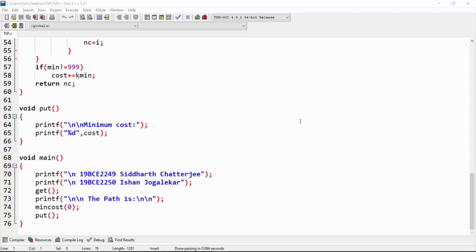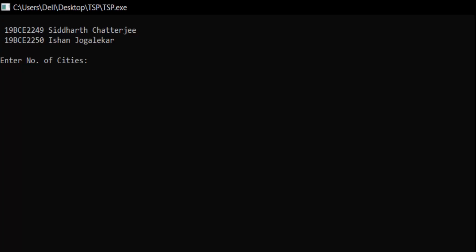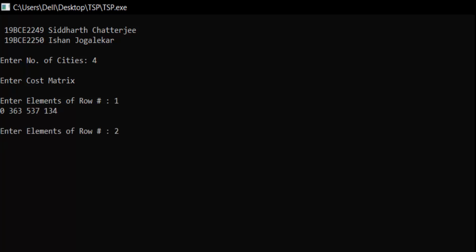So let's run this code with a real-time scenario. First, it will ask to enter the number of cities. We can enter up to 8 cities, but here I am considering only 4 cities. Now let's put in the cost matrix, which can be a distance matrix also. Using the Held-Karp algorithm, we can use an asymmetric matrix also. Here I am putting in an asymmetric matrix with different values.